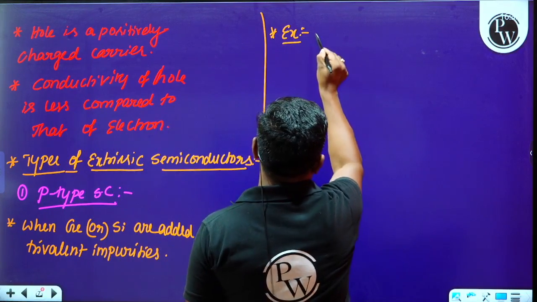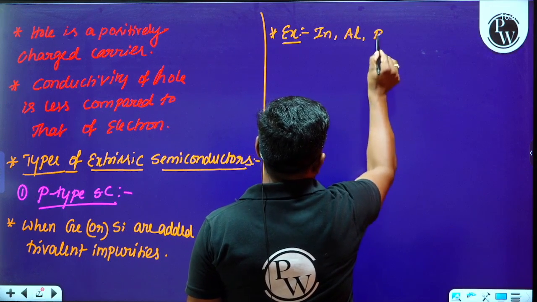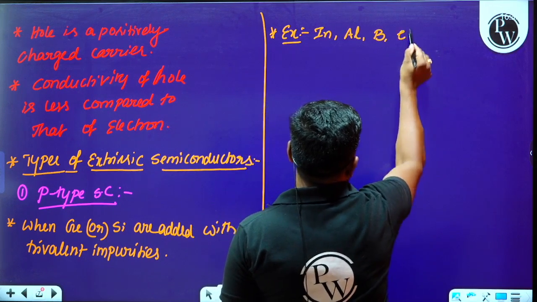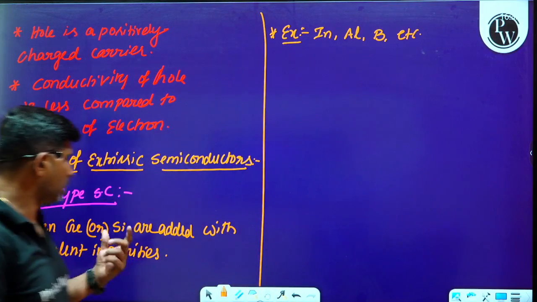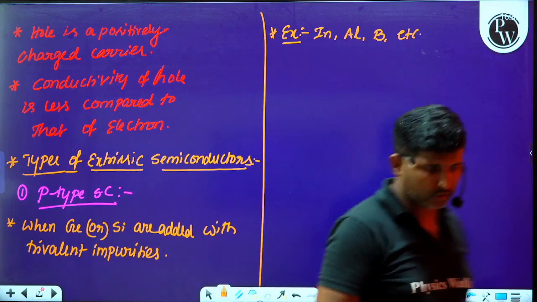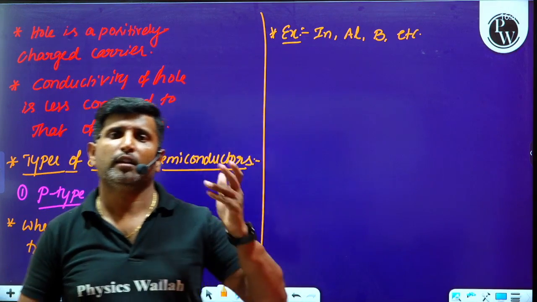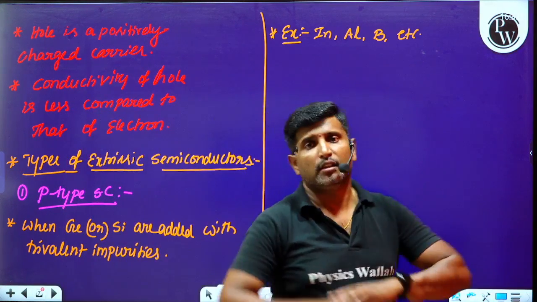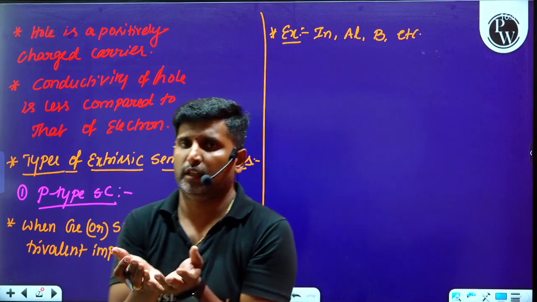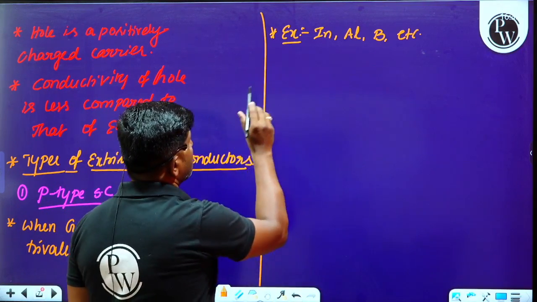The best examples of trivalent impurities are indium, aluminum, boron, etc. What are trivalent impurities? The atoms or elements which have three valency electrons, or three electrons in the outermost orbit, are referred to as trivalent impurities.